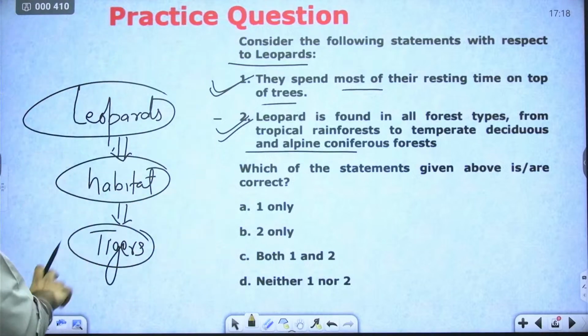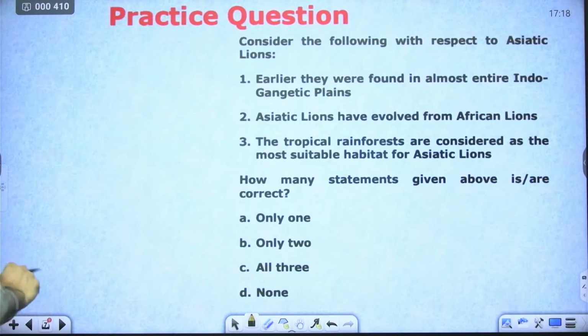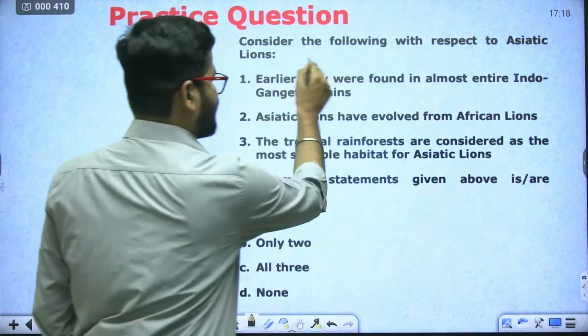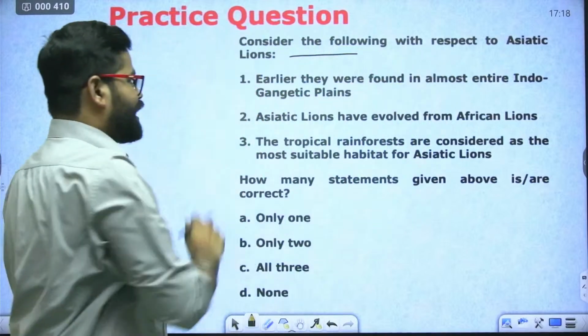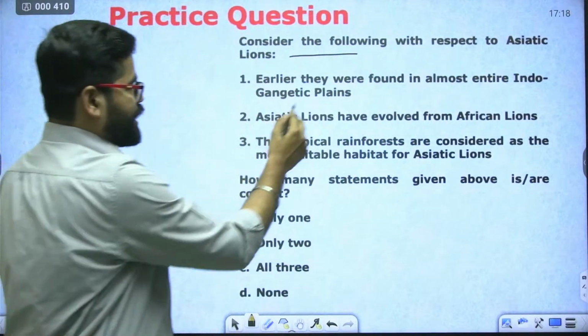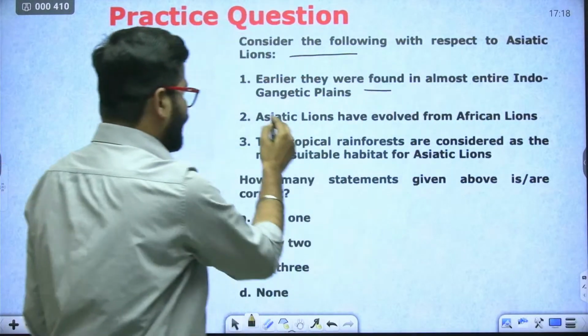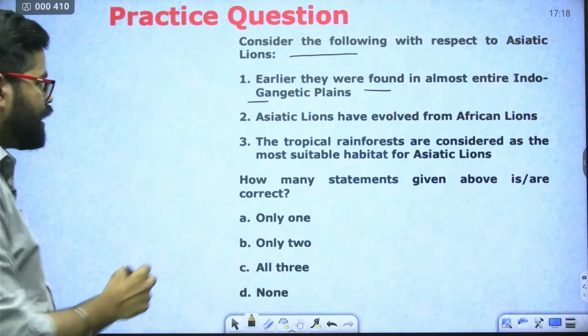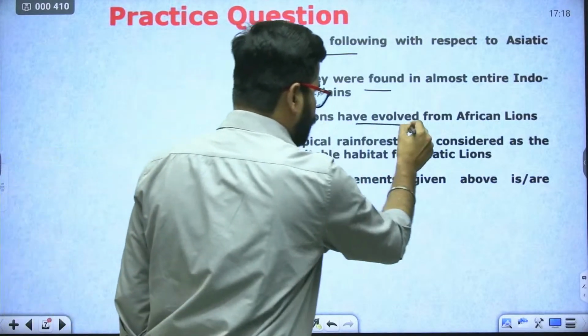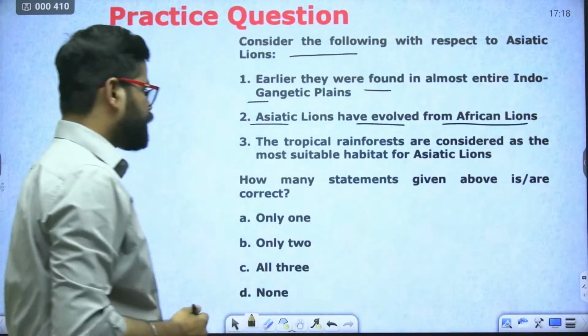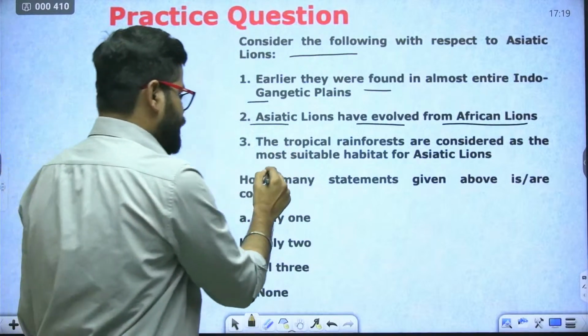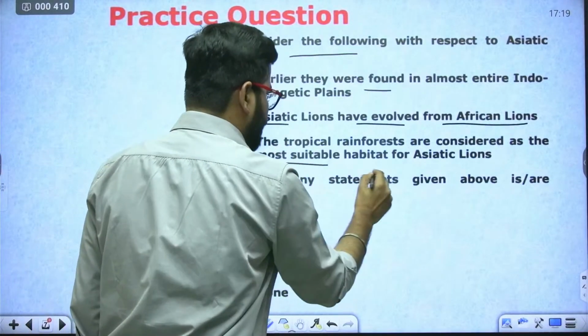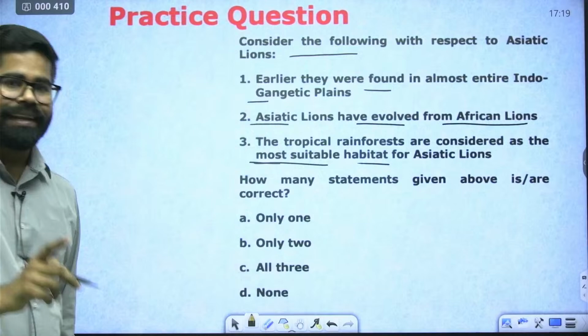Okay. Now, coming to the next question, consider the following with respect to Asiatic lions. Earlier, they were found in almost entire Indo-Gangetic plains. Asiatic lions have evolved from African lions. The tropical rainforests are considered as the most suitable habitat for Asiatic lions.